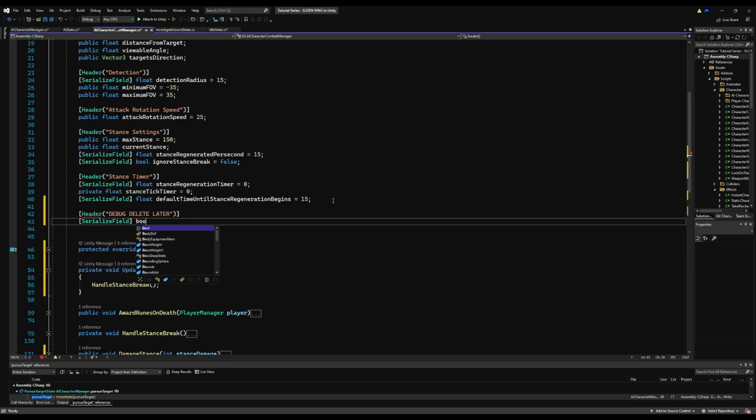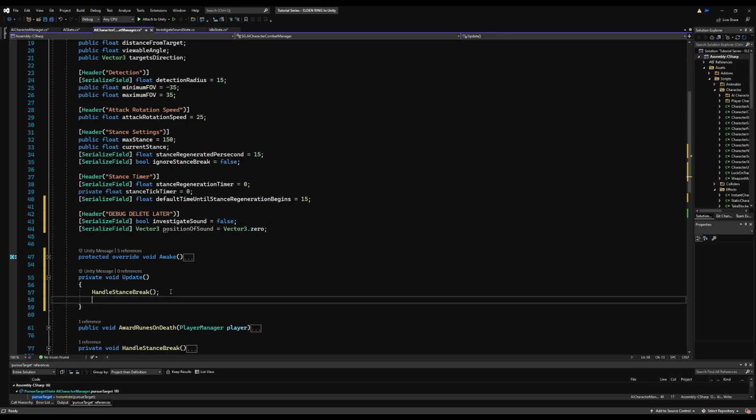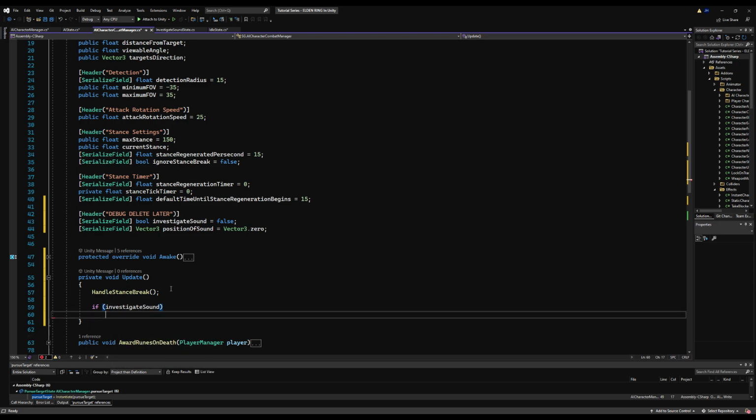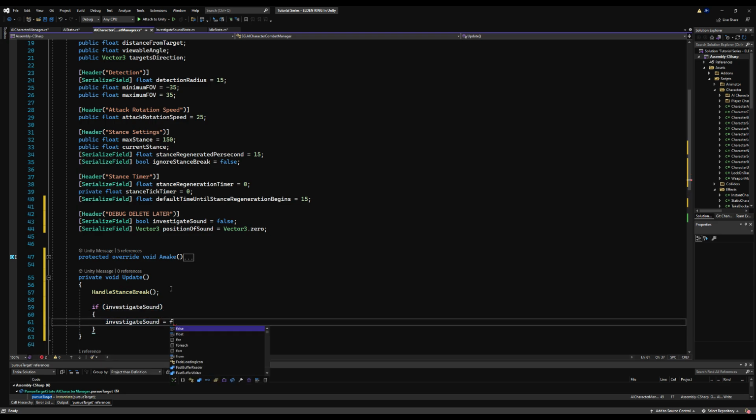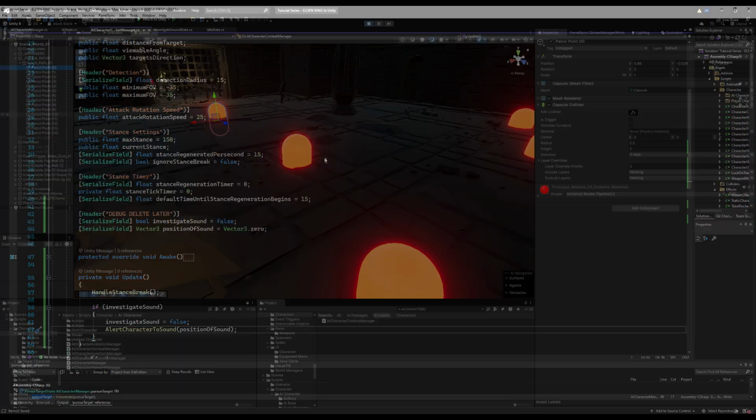So let's make a header for debug, delete later, just because I'm making sure this works. I'm going to set up the alert to sound. We're going to make a bool for investigate sound, by default false, and we're going to make a serializable field for a Vector3 position. Basically under update, we're going to say if investigate sound, we set investigate sound equal to false, and then we call our alert AI to sound and pass our position of sound. This is just so I can test this in the inspector right now.